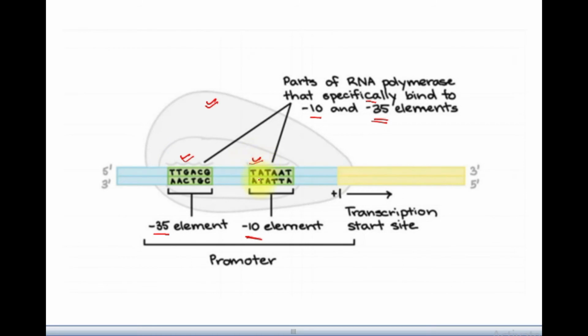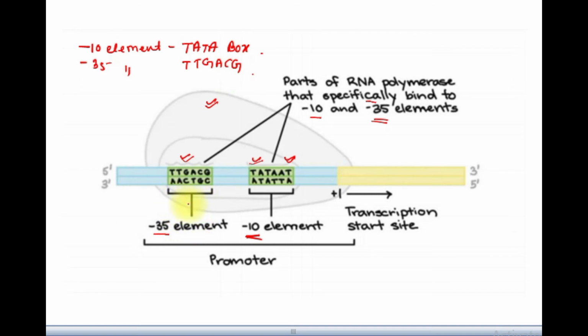Okay, it is the TATAAT box which is known as the -10 element. The -10 element is also known as the TATA box. And the -35 element is known as the TTGACA box.